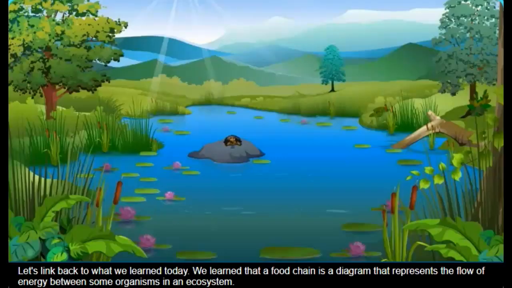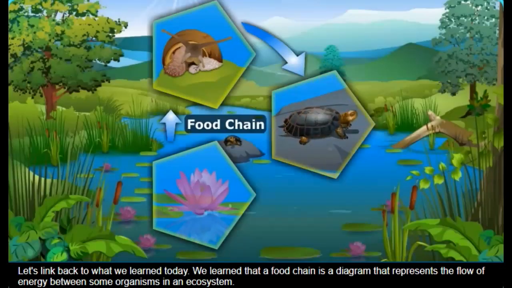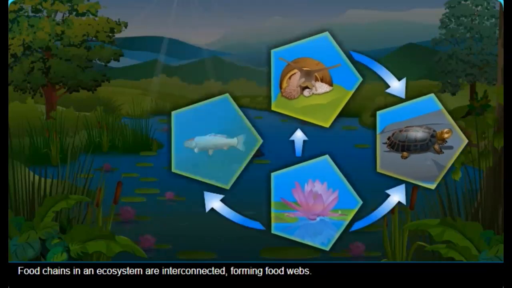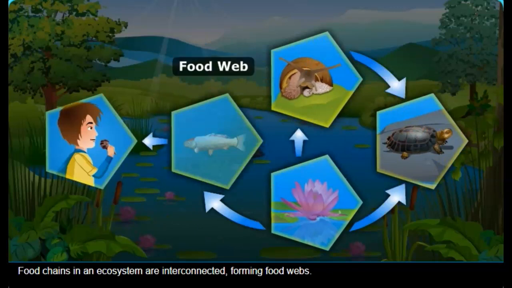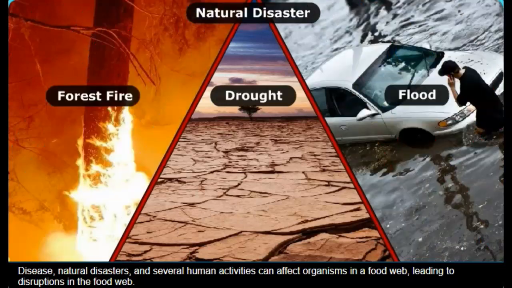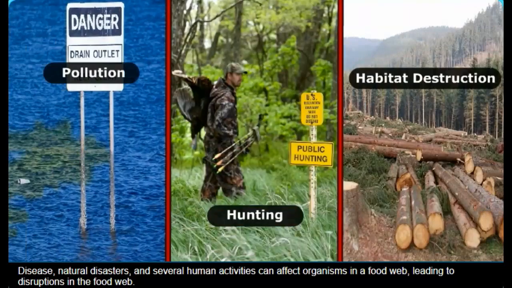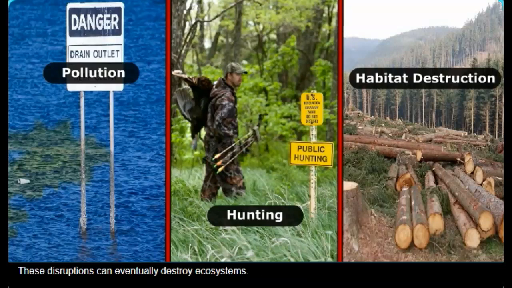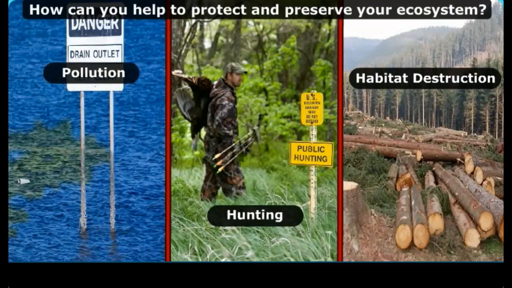Let's link back to what we learned today. We learned that a food chain is a diagram that represents the flow of energy between some organisms in an ecosystem. Food chains in an ecosystem are interconnected, forming food webs. Disease, natural disasters, and several human activities can affect organisms in a food web, leading to disruptions in the food web. These disruptions can eventually destroy ecosystems. How can you help to protect and preserve your ecosystem?